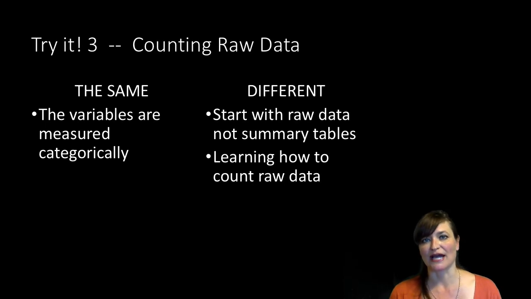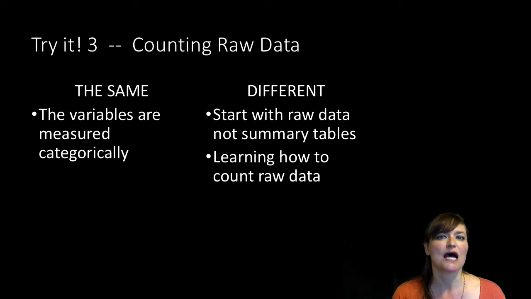Welcome to Try It 3, Counting Raw Data with Categorical Variables. The variables that we're going to be looking at are going to be measured in the same way. They're going to be categorical as in the previous couple of Try It tutorials. The big concept that we're introducing in this tutorial is counting the raw data.